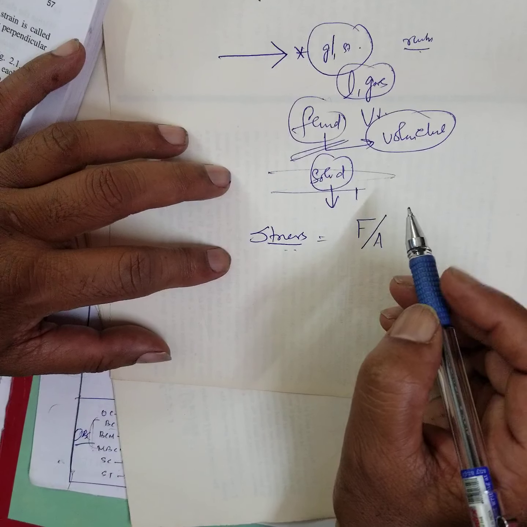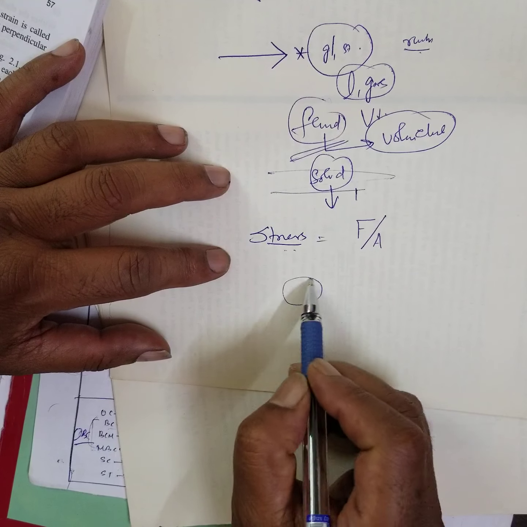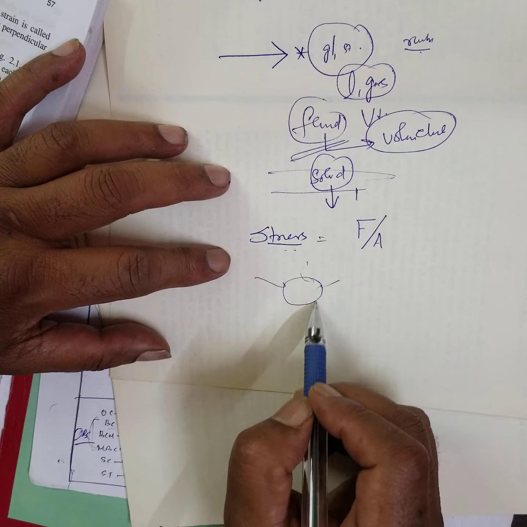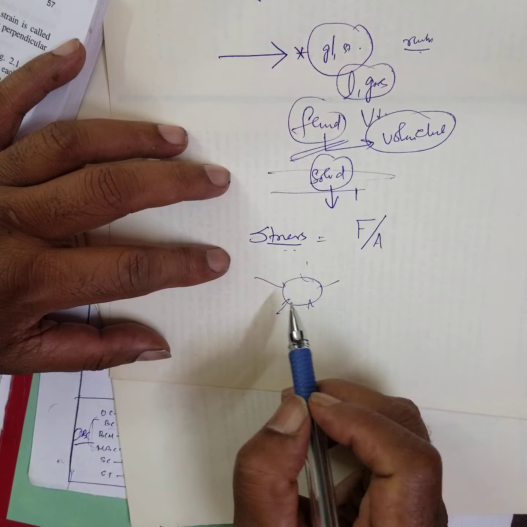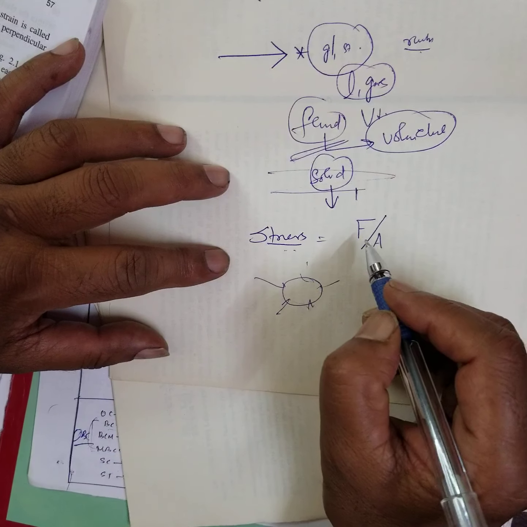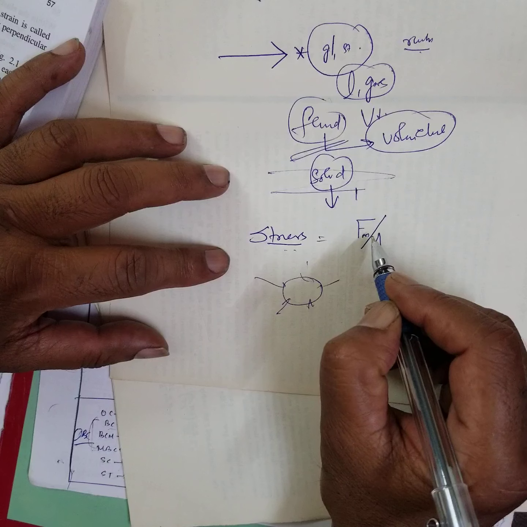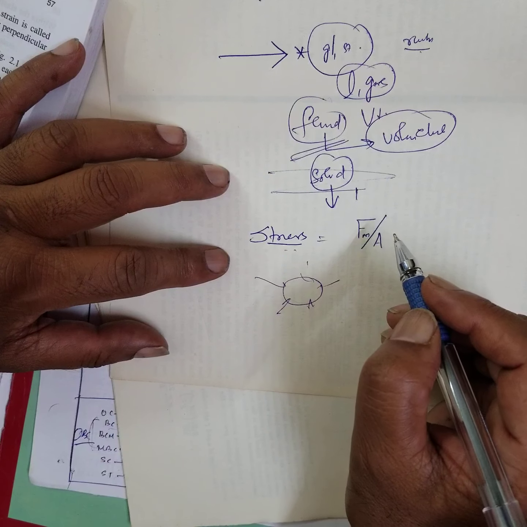When a system of forces acts on a body in equilibrium, the body comes under stress. Stress is also called the internal restoring force acting per unit area of the deforming body.